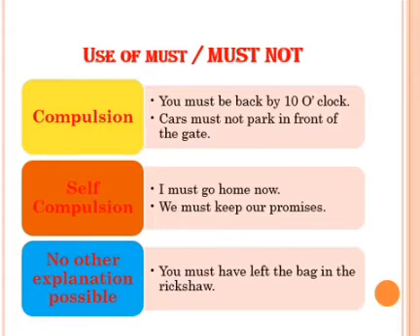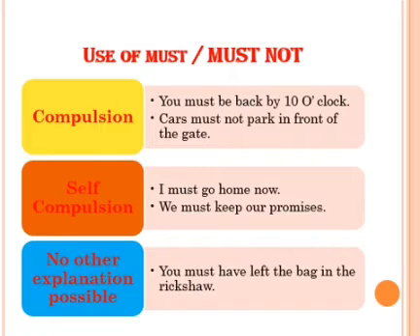How must can be used in a sentence. Let us learn one by one. Use of must or must not or mustn't. So must is used for compulsion. You must be back by 10 o'clock. So here must is used in the form of compulsion. Cars must not park in front of the gate.